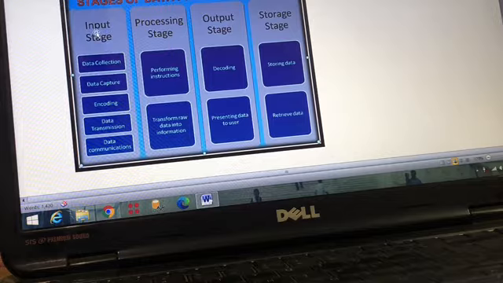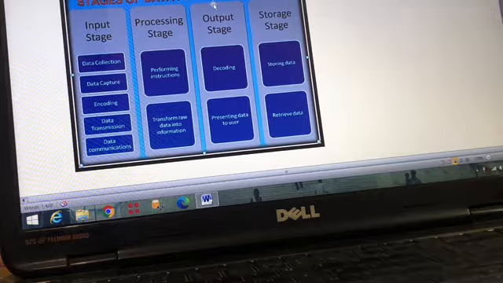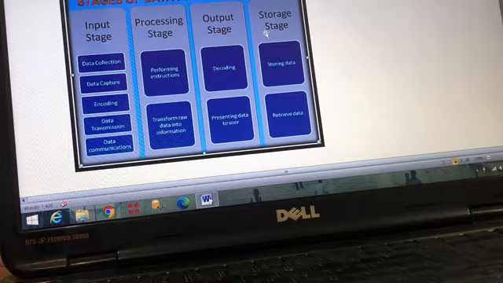So just remember, when I say processing, that means the processing unit of a computer, the CPU, right? How is the CPU doing processing internally in the machine? It takes the input, then does some process, then goes to the output stage, and then stores it somewhere, that is the storage stage. Input stage, processing stage, output stage, and storage stage.